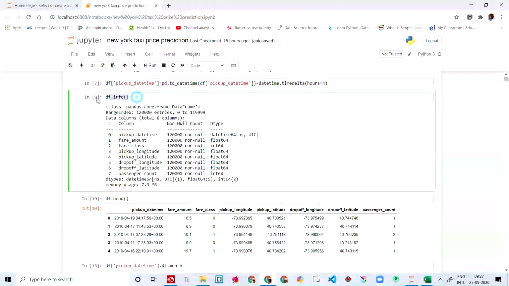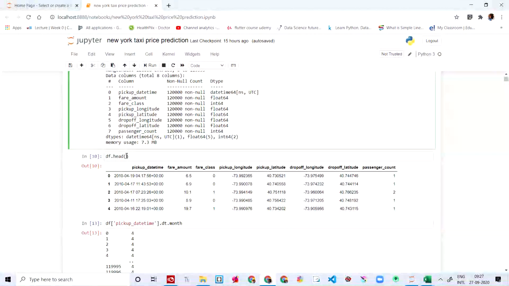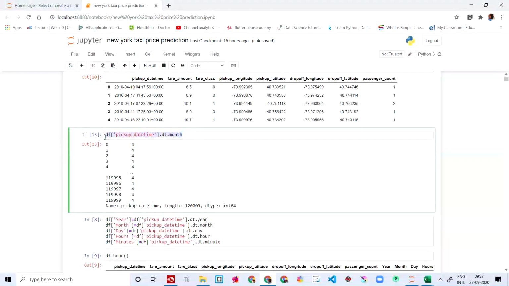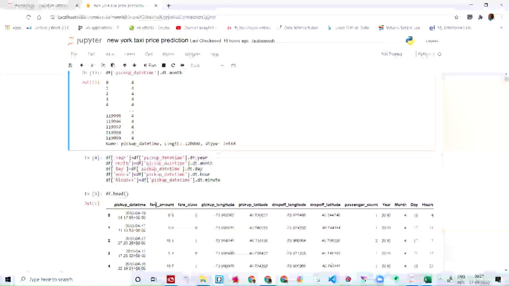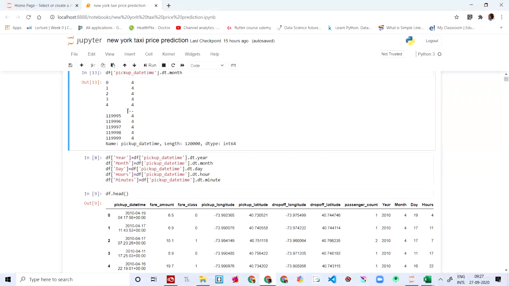And then we have the information over here. You can see pickup date time, fare amount, fare class, and the head of it. And here is the pickup date time's month. You can see here the center values, I mean, the value is hidden also.